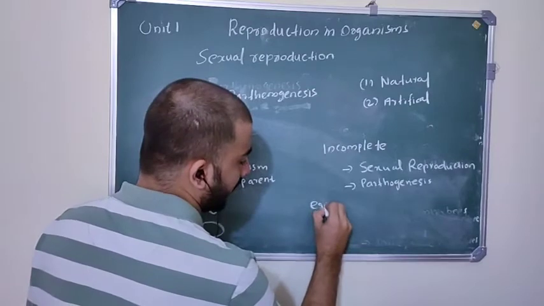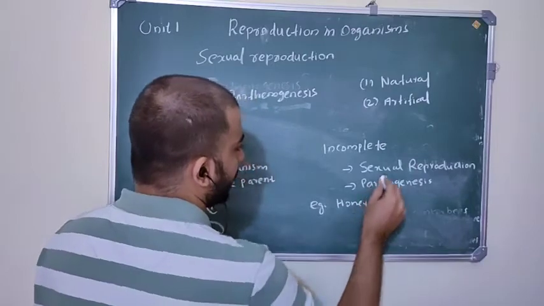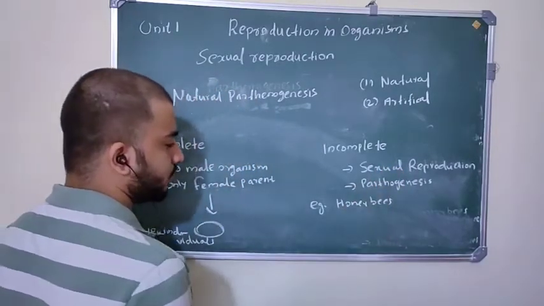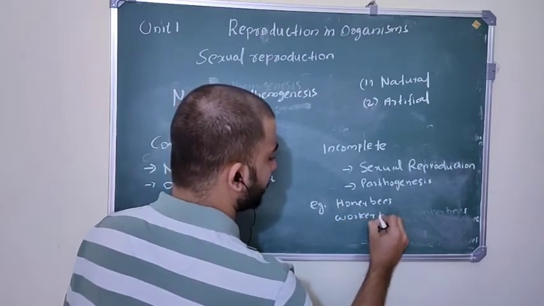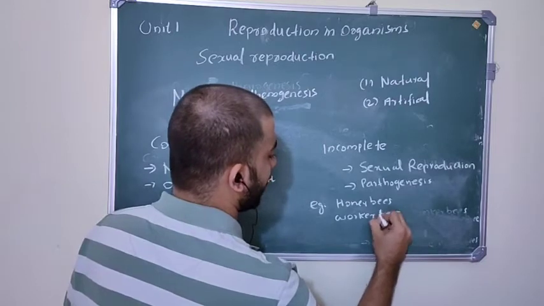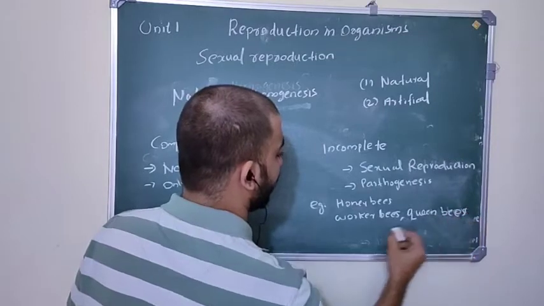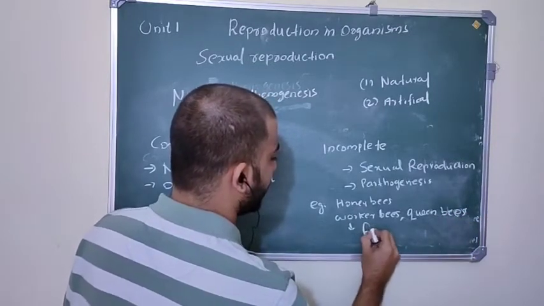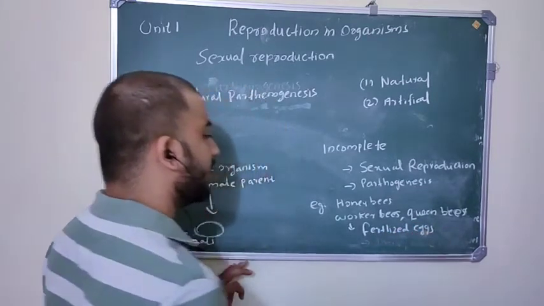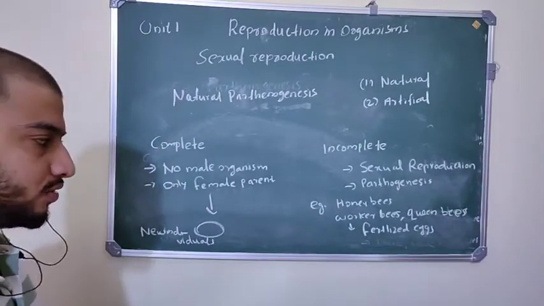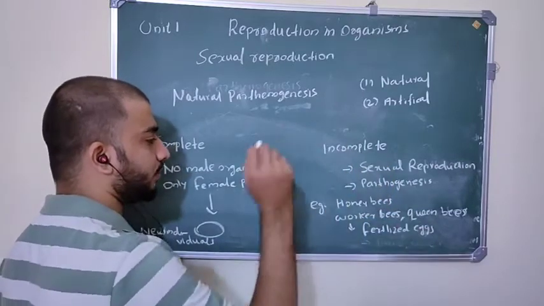For example, honeybees. Honeybees are produced by sexual reproduction and also by parthenogenesis. You know, worker bees and queen bees, where are they produced from? They are produced from fertilized eggs. Fertilized eggs means they are produced by sexual reproduction. So from the fertilized eggs, worker bees and queen bees are produced as part of sexual reproduction.